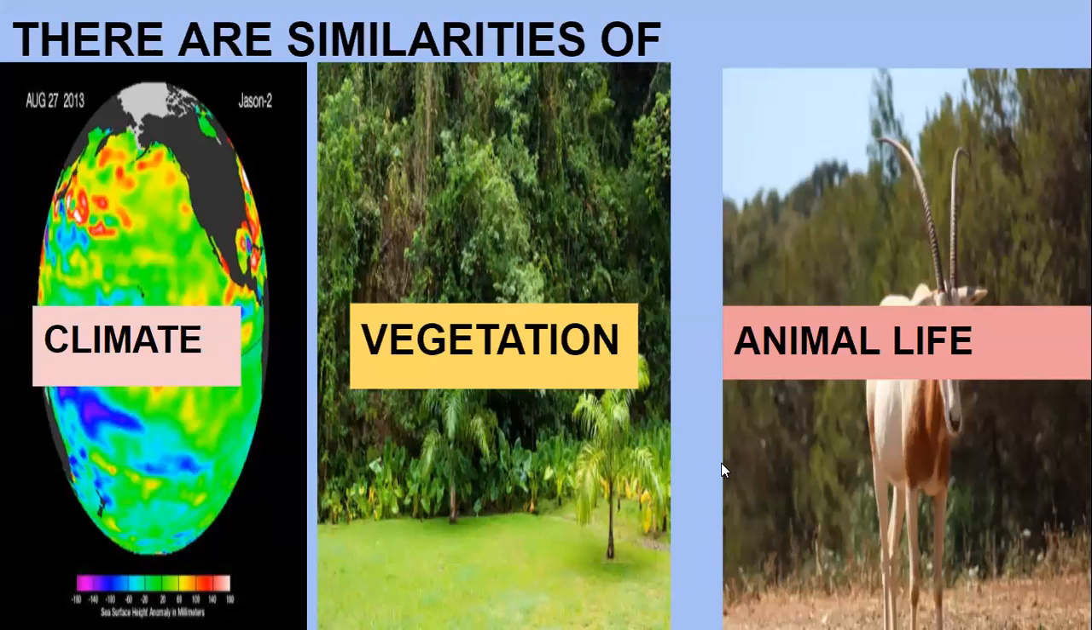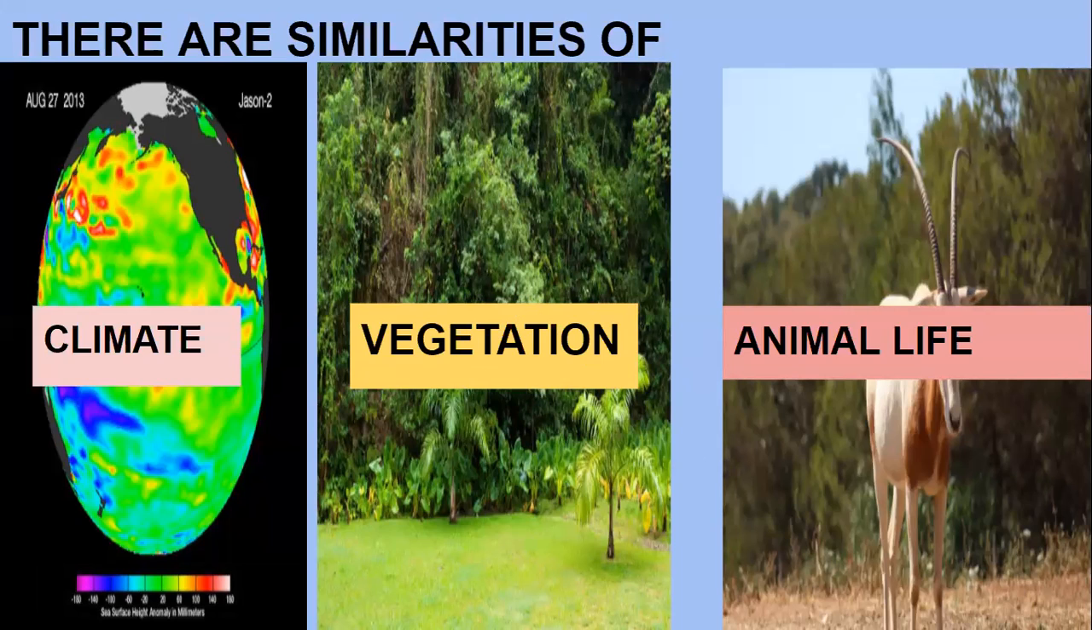There are similarities between climate, vegetation, and animal life. Now, what is similarity? Similarity means it will be similar, same. For example, if you are living somewhere, maybe Pune or Mumbai, you can see the similarity in Pune: the animals will be the same, the birds will be similar, and even the temperature, the climate, will be similar.